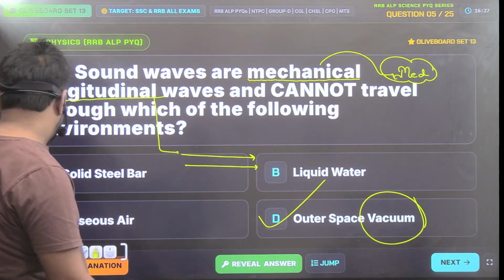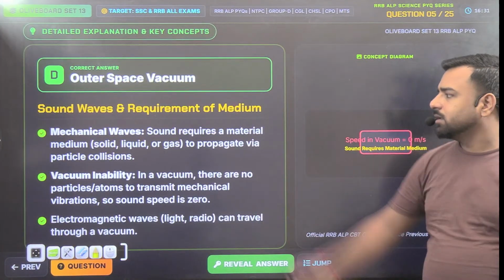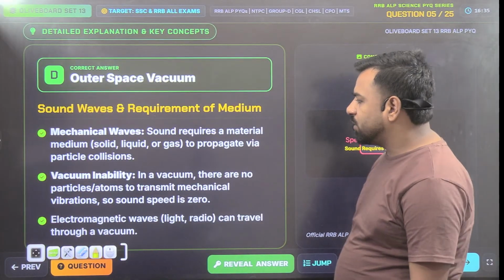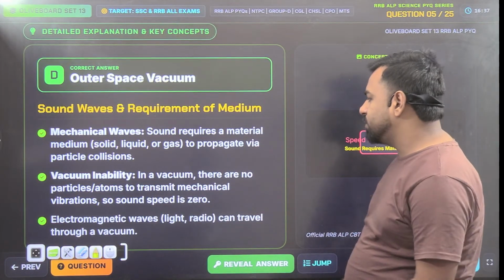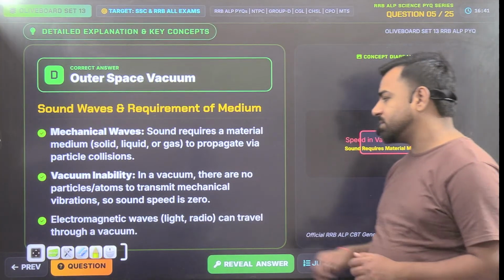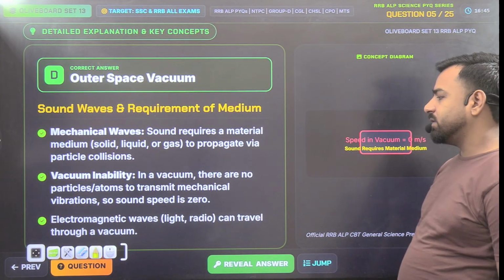That's correct. Okay, so this is also done. So D is the correct answer. Sound requires a material medium, that is solid, liquid or gas, to propagate via particle collision, and in vacuum there are no particles to transmit mechanical vibration, so sound speed is zero there. Electromagnetic waves, that is light or radio waves, can travel through vacuum.